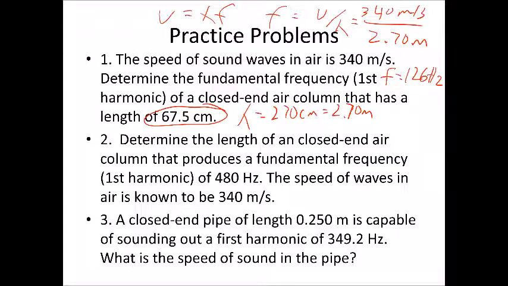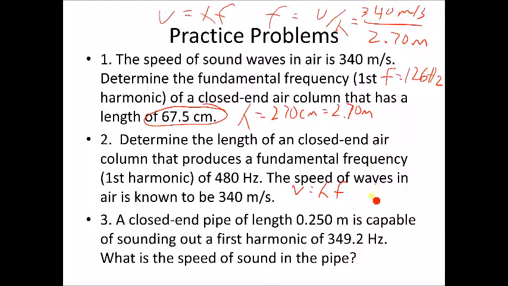All right, problem 2. Determine the length of a closed-end air column that produces a fundamental frequency of 480 hertz. The speed of waves in air is 340 meters per second. So again, we're going to use the wave equation. Here we're looking for the length of the air column. So at first we're going to solve for the wavelength.